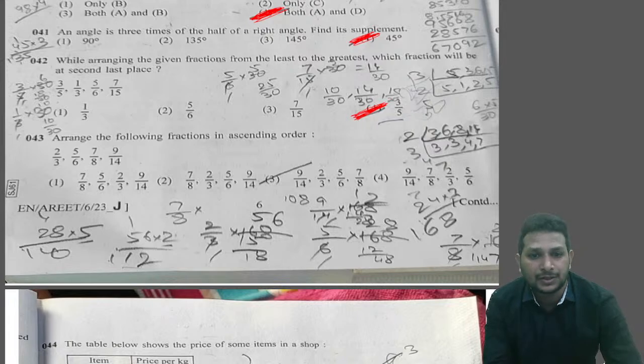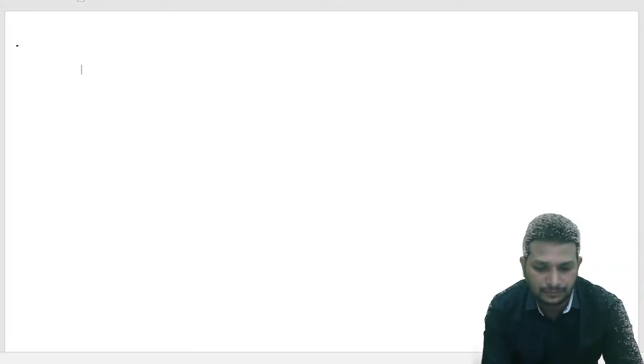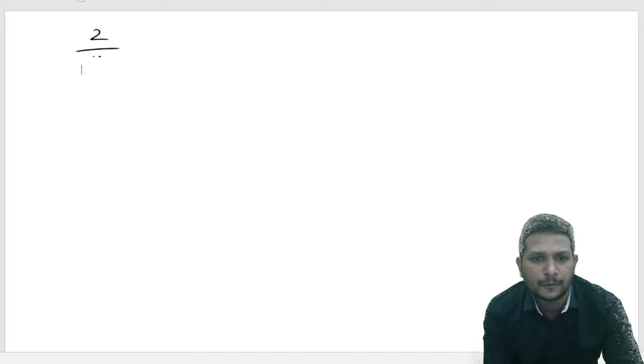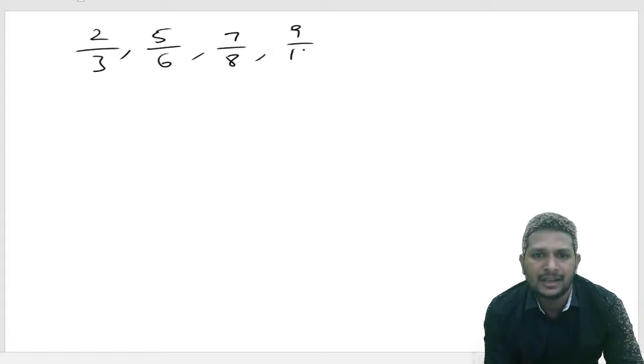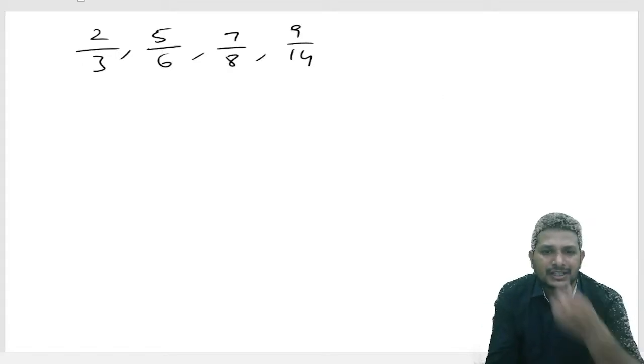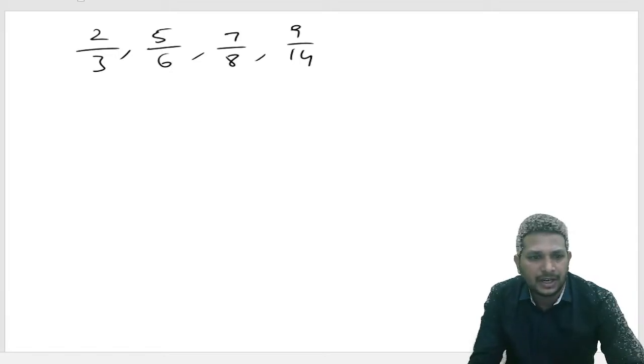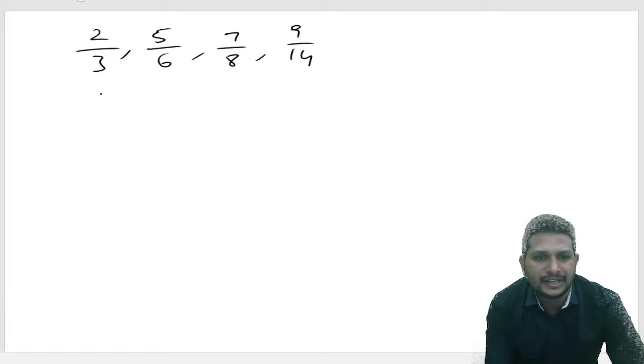What are the fractions they gave? 2 by 3, 5 by 6, 7 by 8, 9 by 14. Here, first find the LCM of 3, 6, 8, 14.